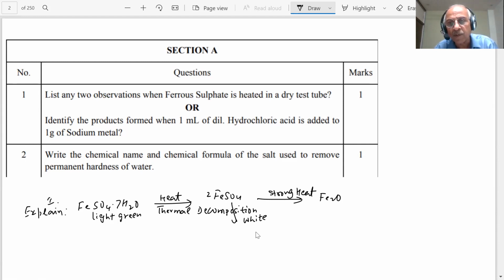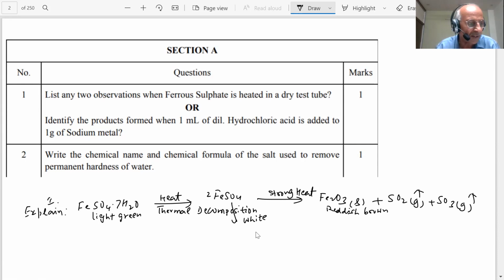It will decompose to give a solid oxide, which has a reddish brown color, and gases are evolved. A burning sulfur smell is there. Sulfur dioxide and sulfur trioxide gases will be released.